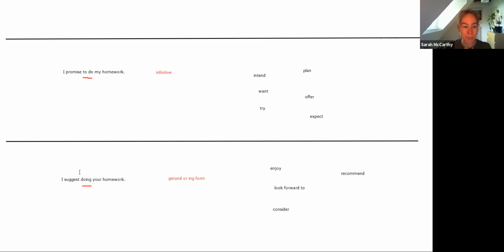Of course, there are some verbs that can take both forms. So for example, start and stop. For these you can use both forms. She started to load the software, she started loading the software. So start and stop take both forms.